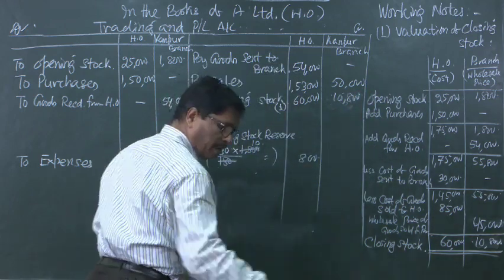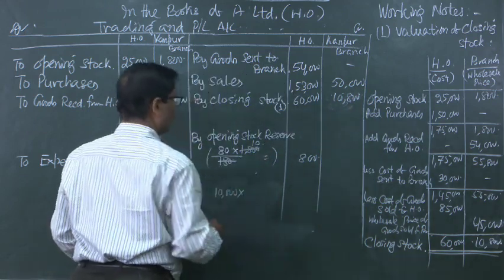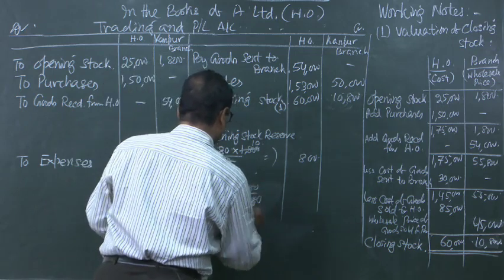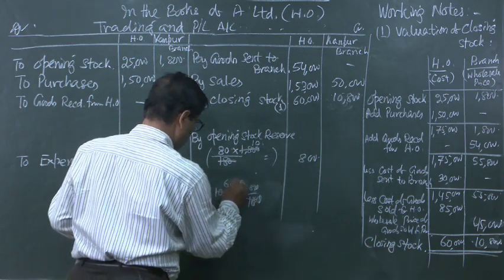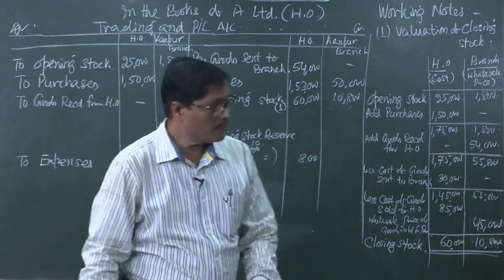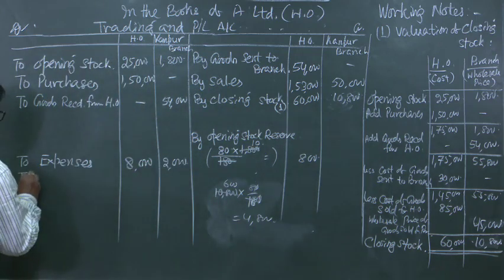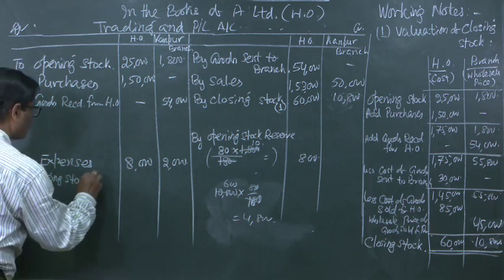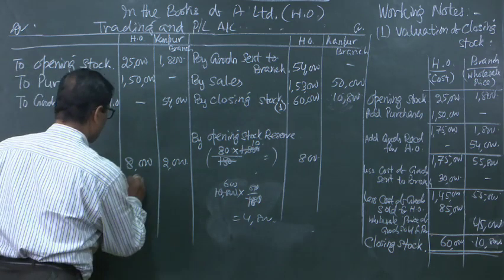So, the loading will be 10,800 into 80 by 180. So, it will be coming to 4,800. So, the loading we can remove here to closing stock reserve, 4,800.